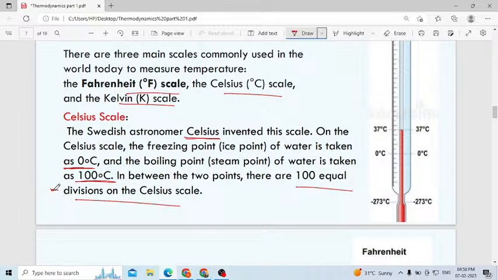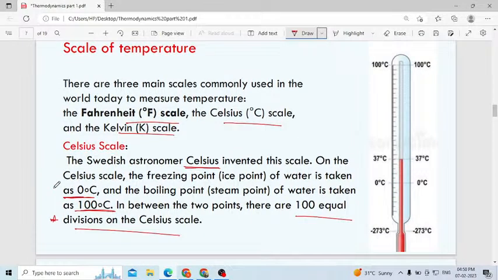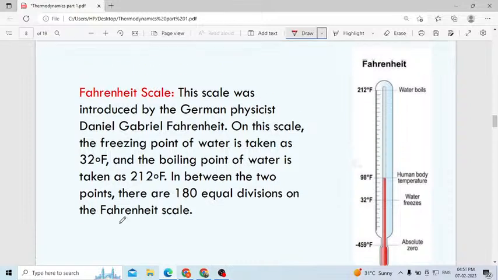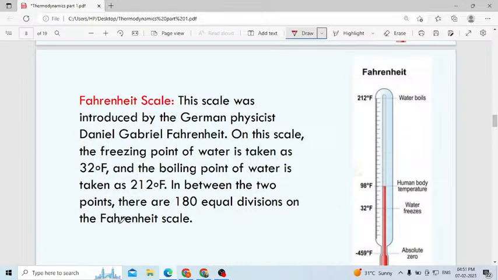This one you have to remember. In the Celsius scale, how many divisions can you see? You can see divisions between 0 and 100. Okay, 0 is the freezing point of water, 100 is the boiling point of water. In the Celsius scale, how many divisions do you have? You have 100 divisions. That is very, very important, you have to remember. Next one, they will not ask so much in this scale, they will only ask the problem. That's why I will solve the problem.